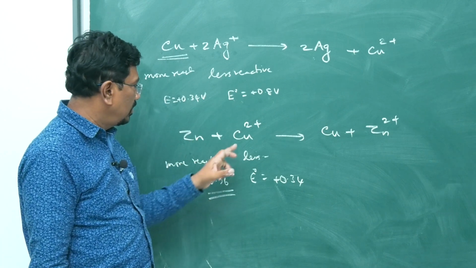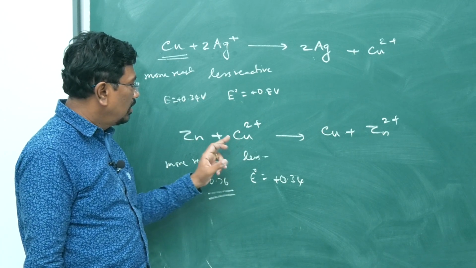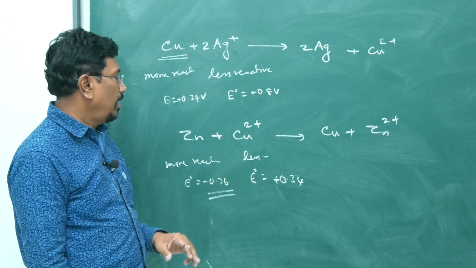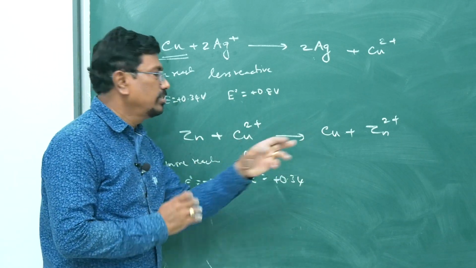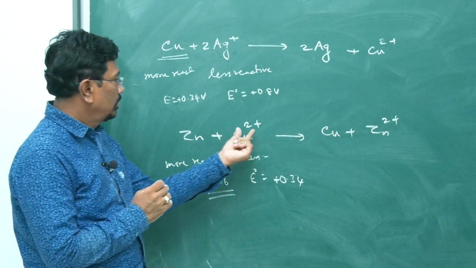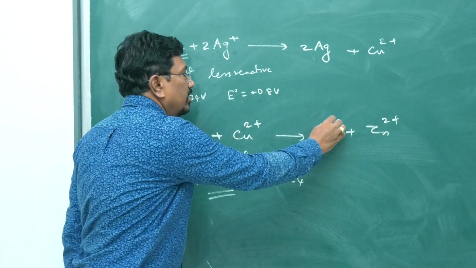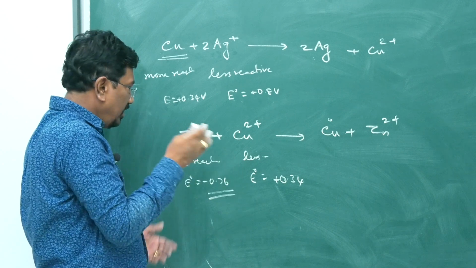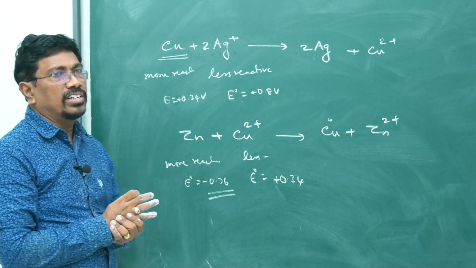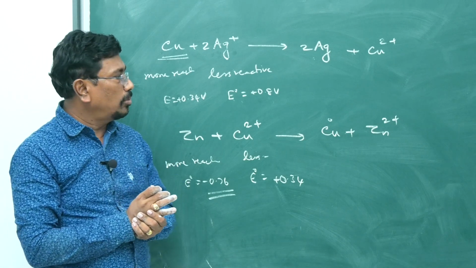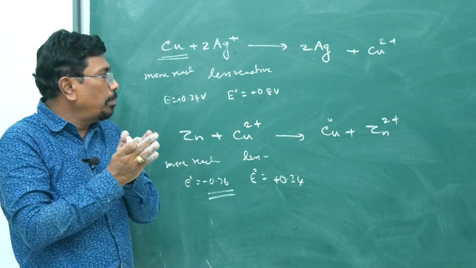Compared to this, the reduction potential is high, so it can get reduced. Cu2 plus can become the zero oxidation state, and therefore, depending upon the reduction potential value, that is the electrode potential for the redox couple should be positive.